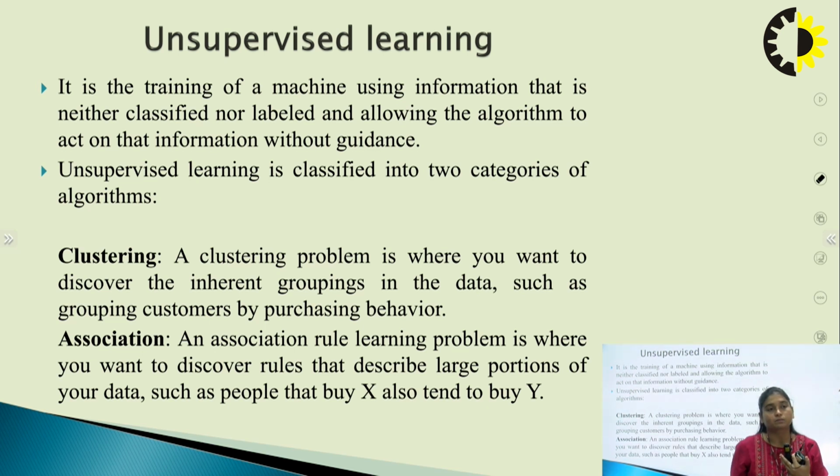Second is association. An association rule learning problem is where you want to discover rules that describe large portions of your data. For example, people that buy X also tend to buy Y. For example, it has been seen that if a person tends to buy bread, then he tends to buy milk also. Such type of association is found in the association category, and it comes under unsupervised learning.